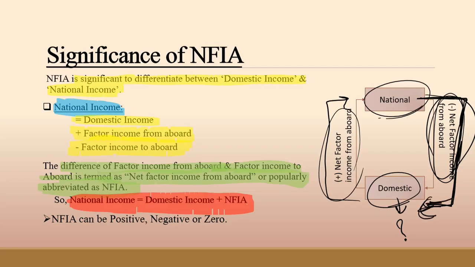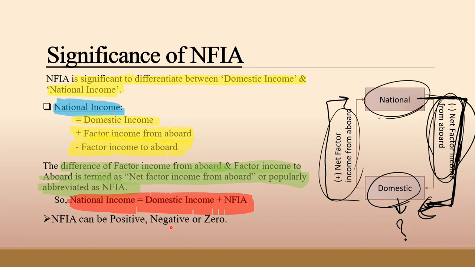Next, NFIA can be positive, negative, or zero. When NFIA is positive, income earned from abroad is more than income paid to abroad.